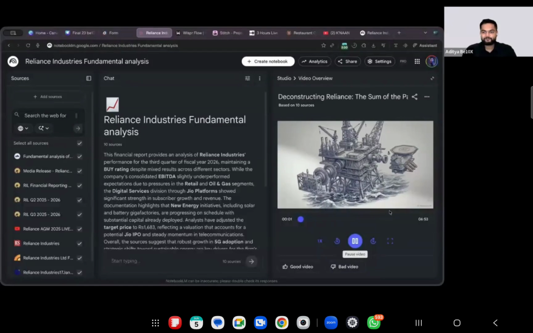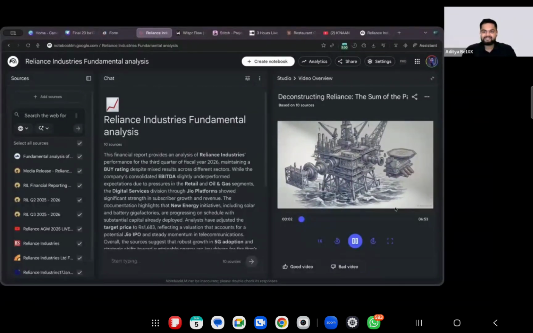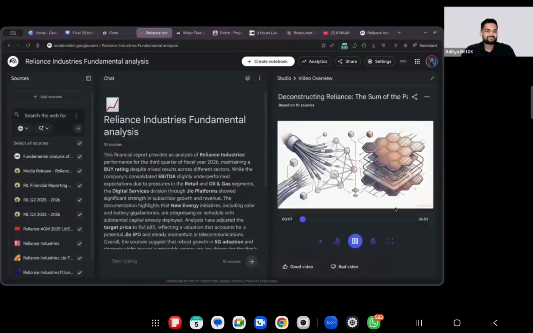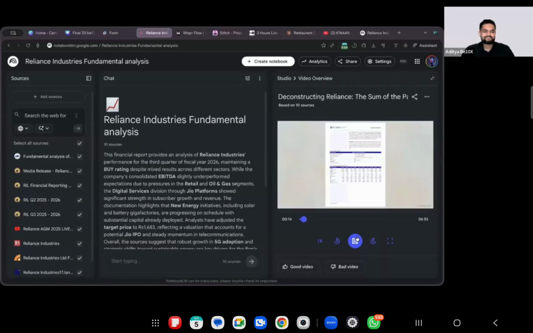You look at Reliance Industries, the traditional offshore oil rigs only represent one facet of the company. Behind that legacy infrastructure, the business is transitioning toward digital data streams and solar arrays. In Q3 of fiscal year 2026, Reliance